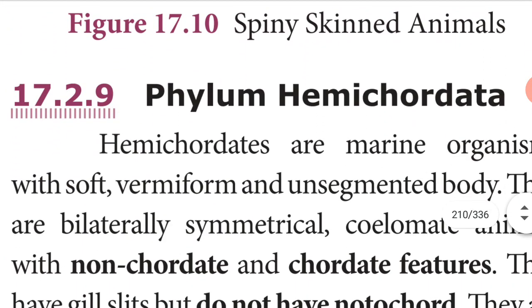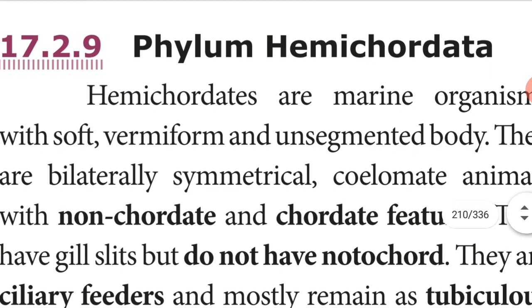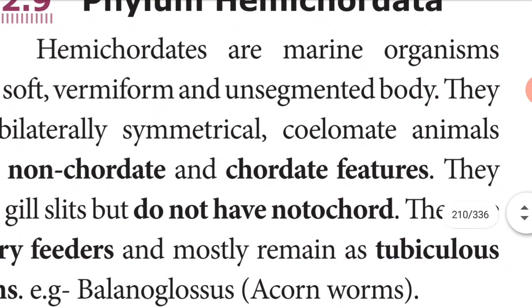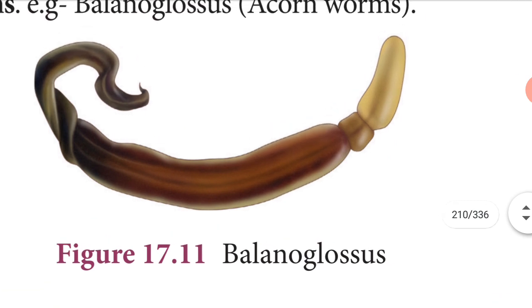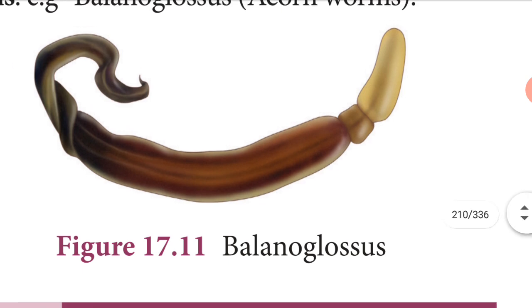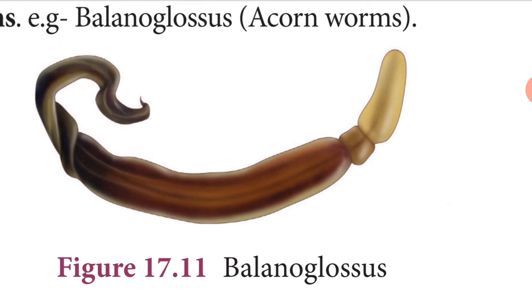The last phylum is Hemichordata. What is it? Hemichordata. Example, Balanoglossus. Hemichordata are marine organisms with soft vermiform unsegmented body. They are bilaterally symmetrical coelomate animals with non-chordate and chordate features.